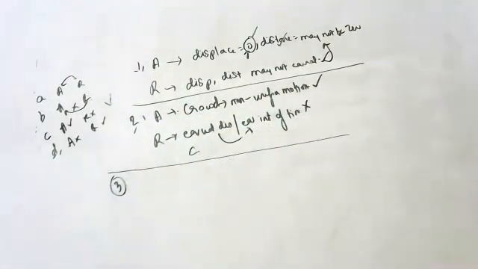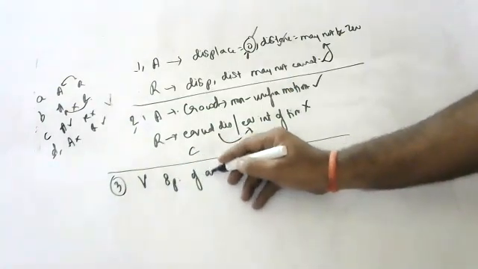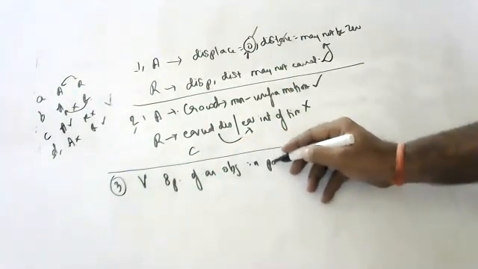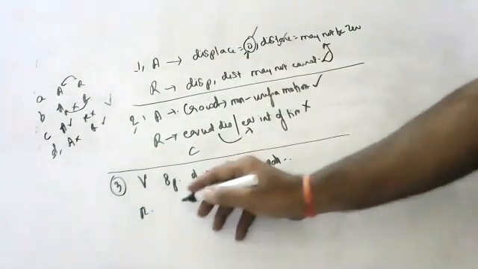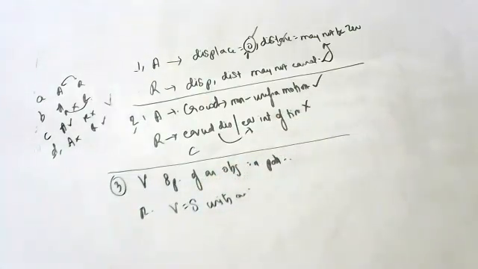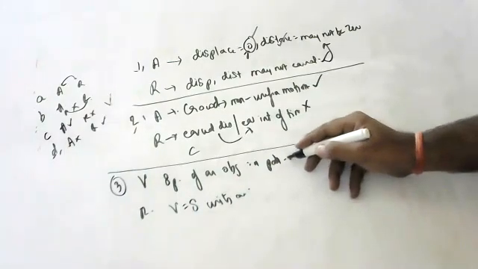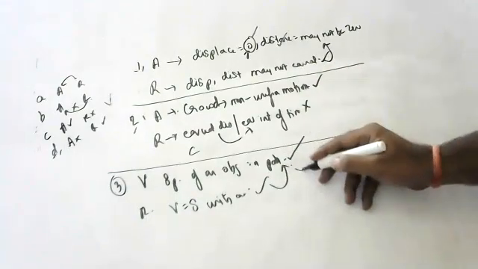Same assertion reasoning. Those who do not understand, try. Assertion: velocity is speed of an object in a particular direction. Reason: the SI unit of velocity is same as speed. Velocity and speed units are same. Sir, option B. This is also correct, but this is not the correct explanation. So the answer is option B.